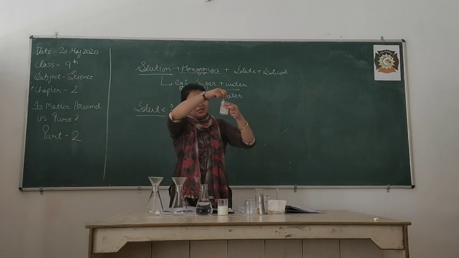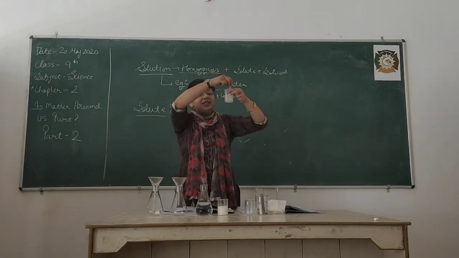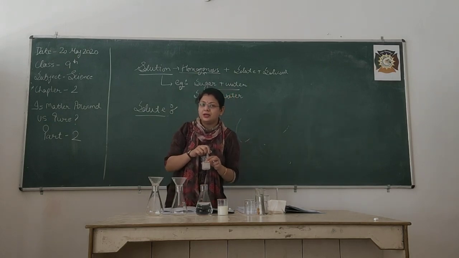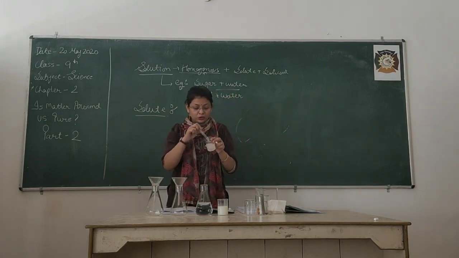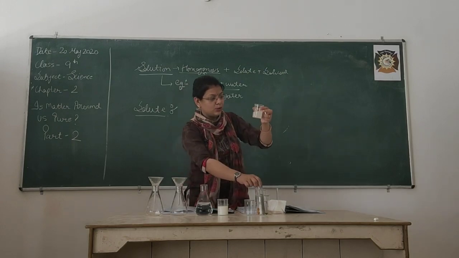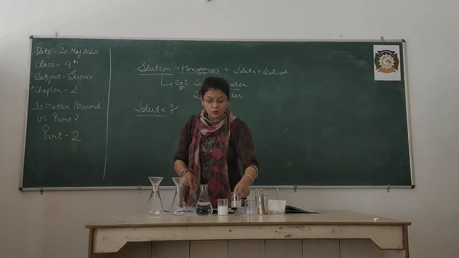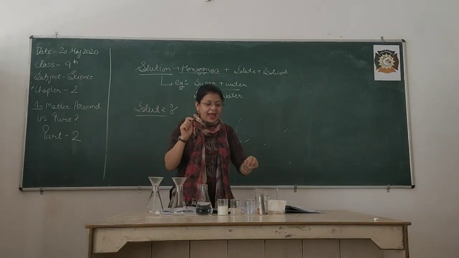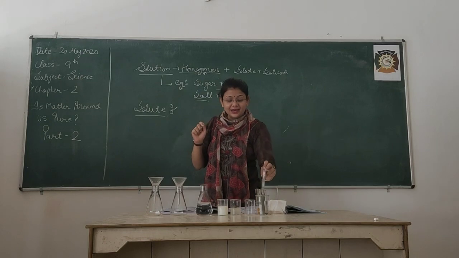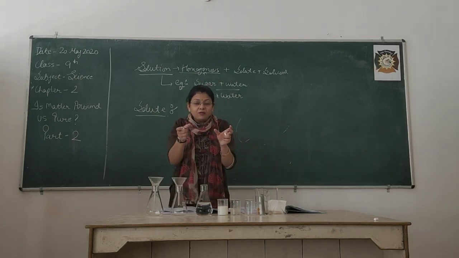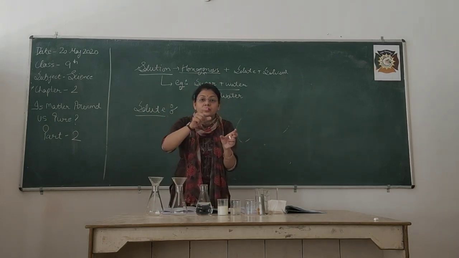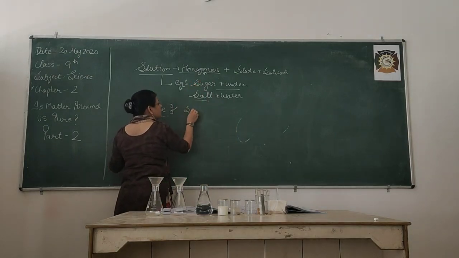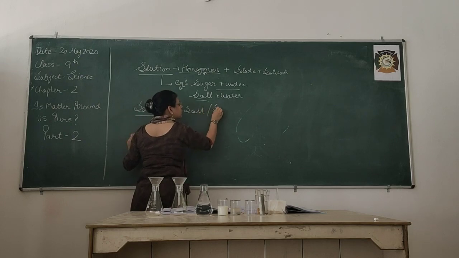On stirring for some time, you will see that the salt is completely soluble in water. Now the salt is completely dissolved, so this is now a salt solution. The salt which I added is the solute. The thing which is going to dissolve is known as solute. So here, in both the cases, the solute is salt and sugar.